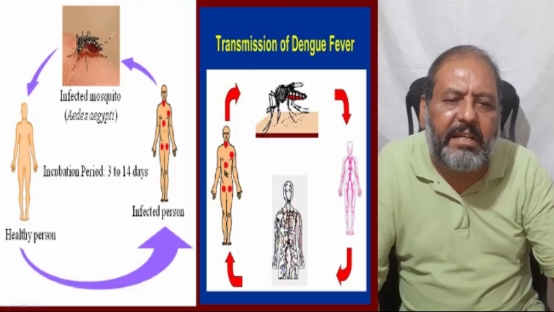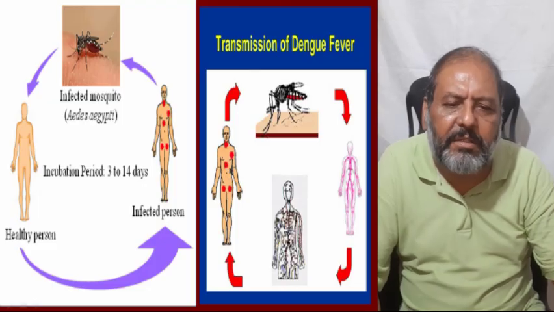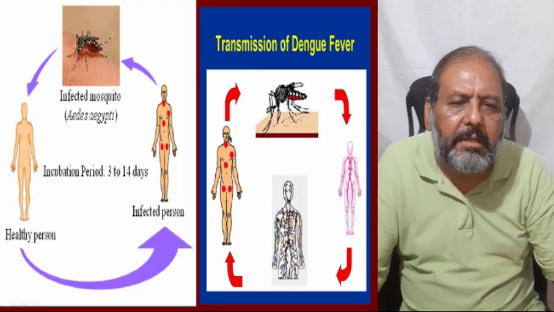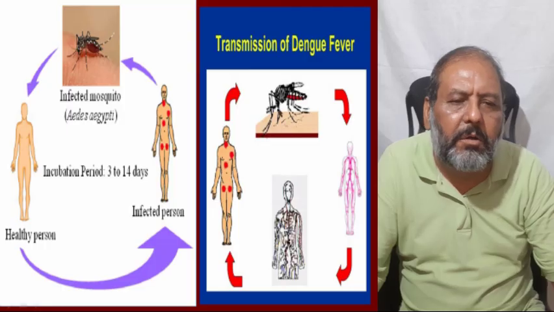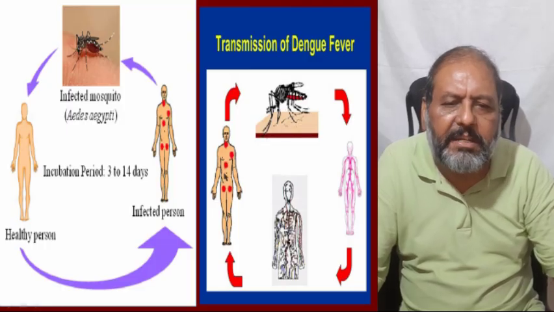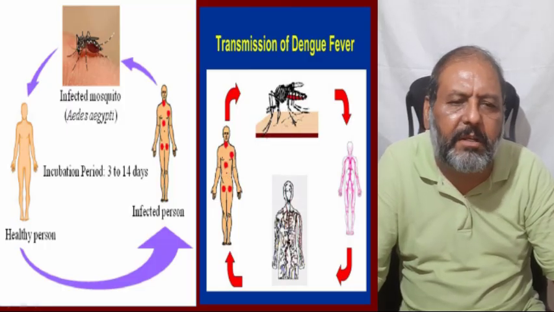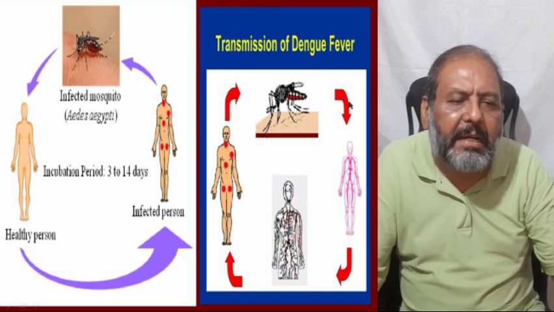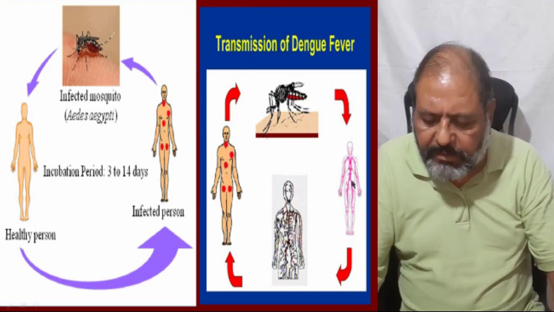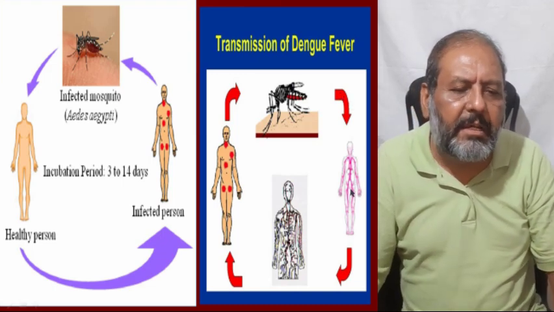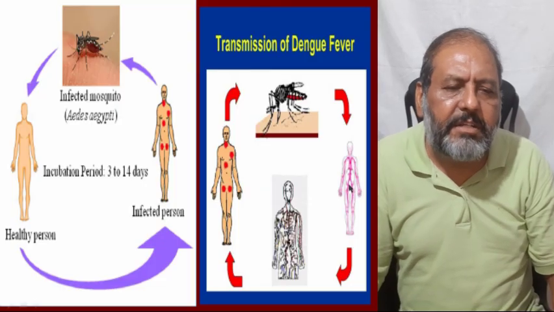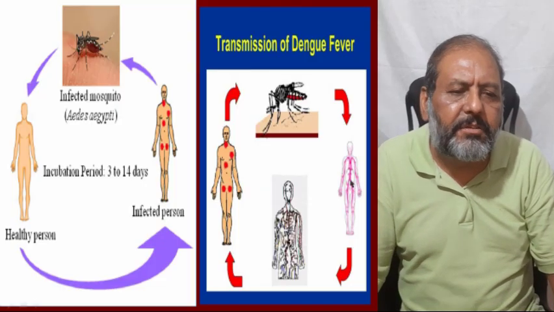Similarly here one can see the infected person with the red spots being bitten by this mosquito, and this mosquito takes the virus from the blood of this person and then infects and injects the virus into the blood of this healthy man.